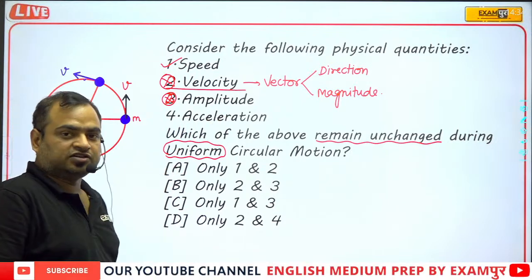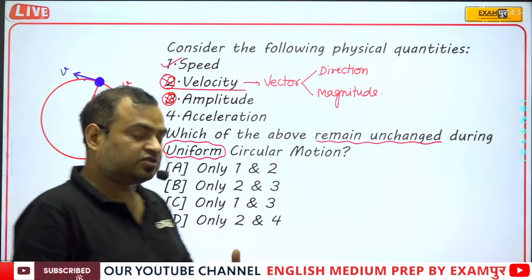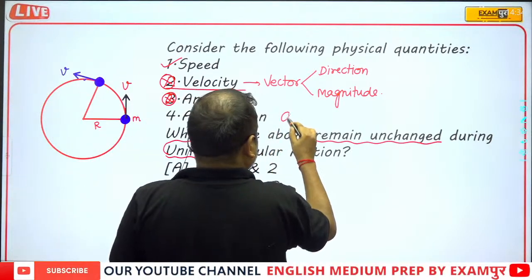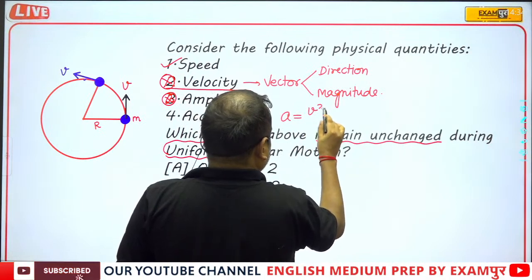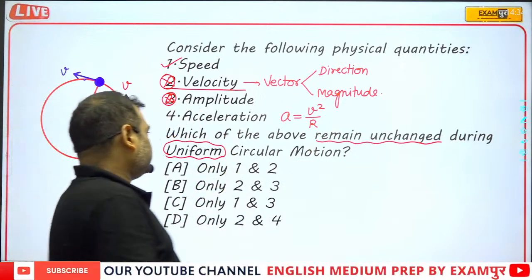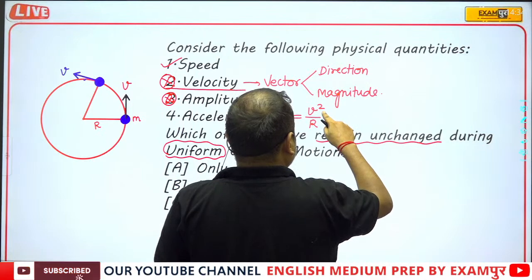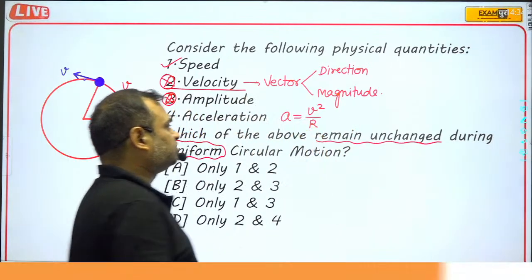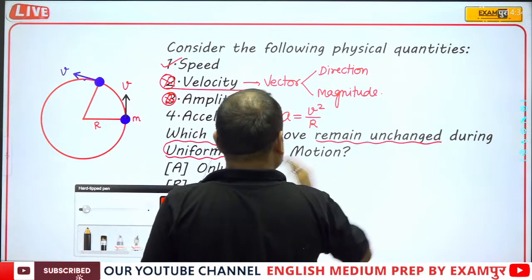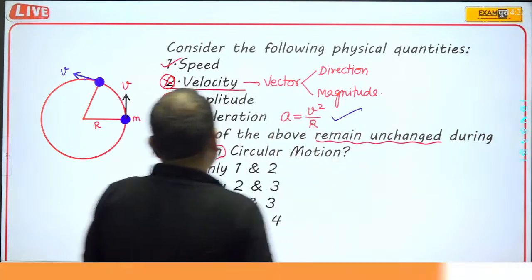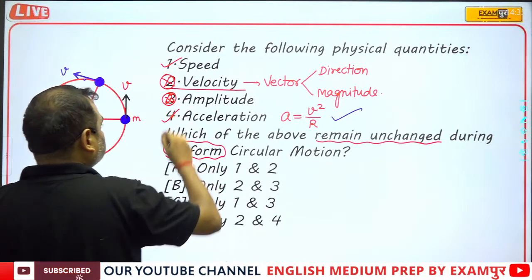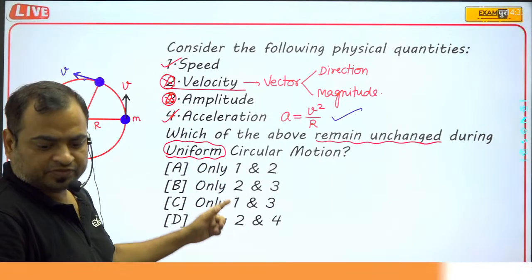When we talk about acceleration, this is nothing but the centripetal acceleration, and that is a equals v square upon r. If v is constant and r is also constant, then obviously a will remain constant. So a will remain constant. Now, option number 1 and option number 4 will remain constant. Got it?